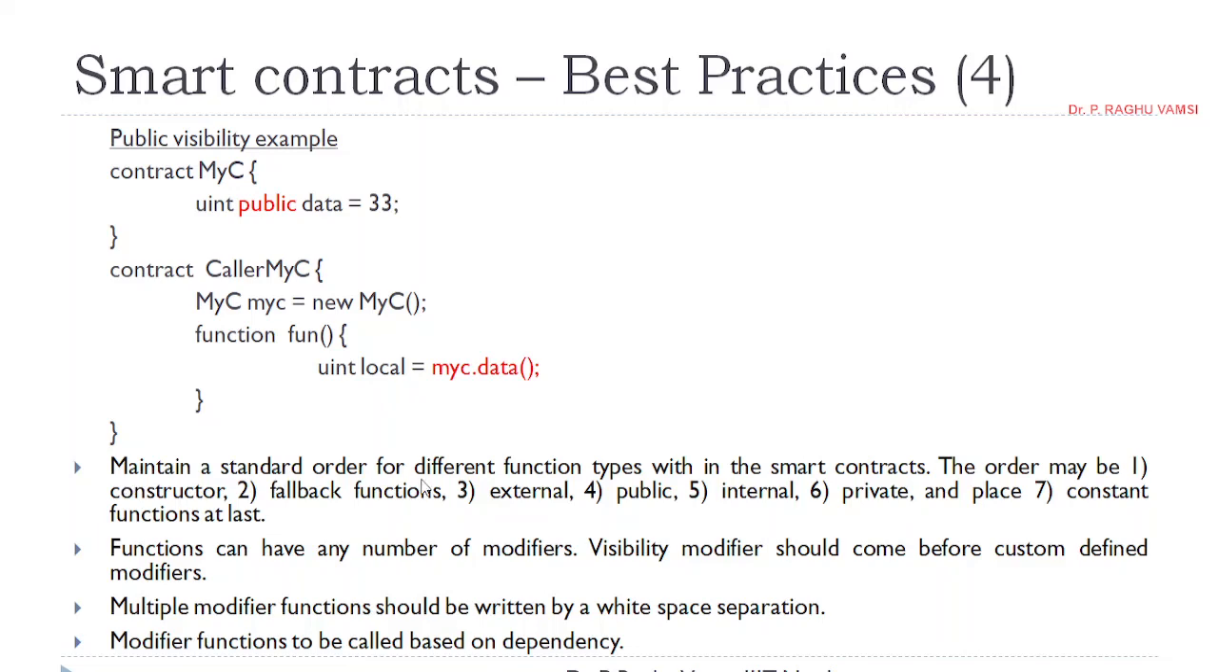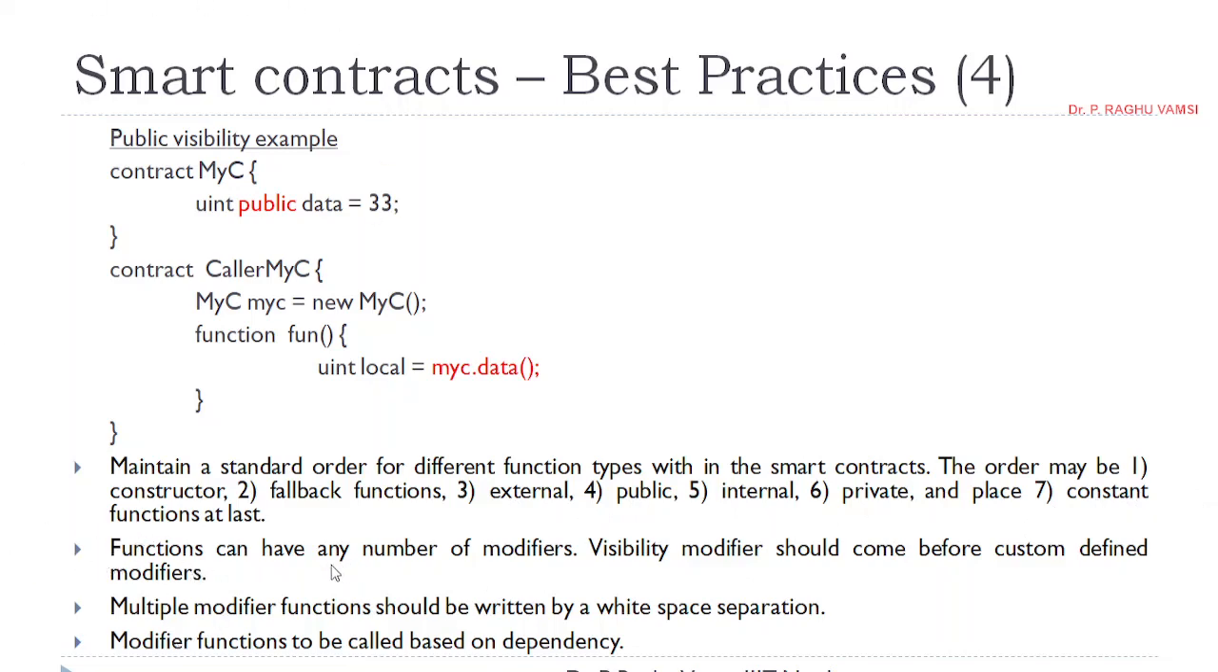Maintain a standard order for different function types in the smart contract. The order may be constructor, fallback functions, external functions, public functions, internal functions, private functions, and constant functions at last. So always start with the constructor, then write the fallback functions if any, then external functions, then define the public functions, then define internal functions, private functions, and finally constant functions at last.